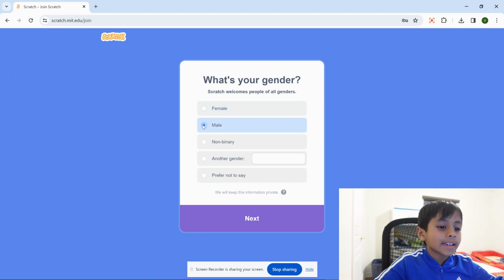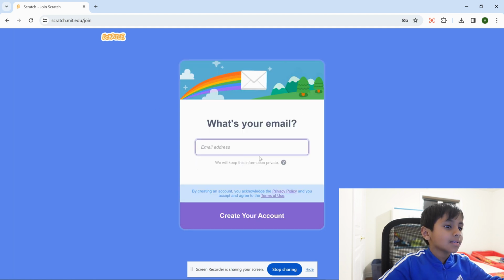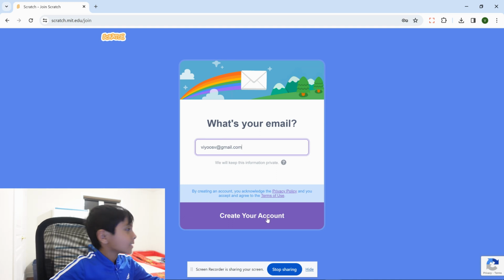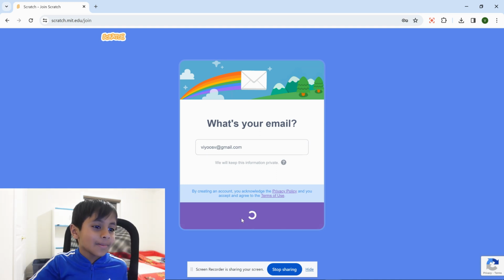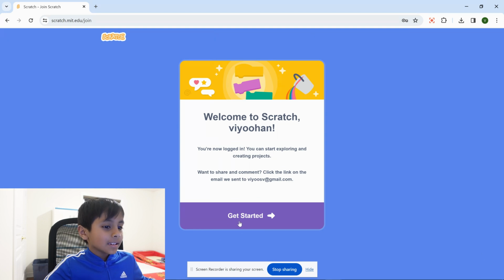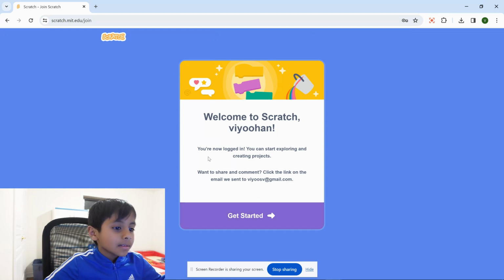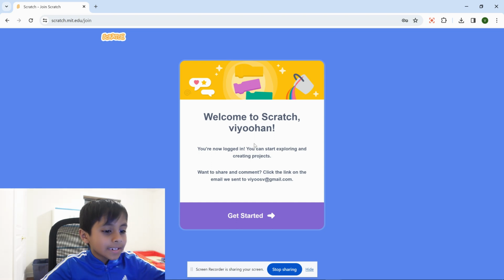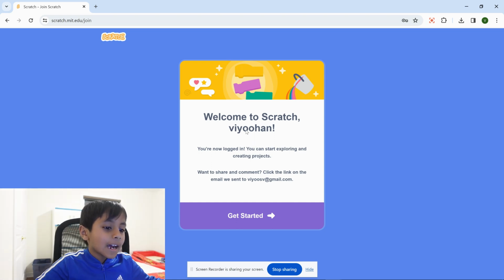And then you press next again, and then it will say what's your email. You have to enter your email. And then there's another button saying create your account, and then press that. And then it will say welcome to Scratch, whatever your name is, and then you have to press the button saying get started.